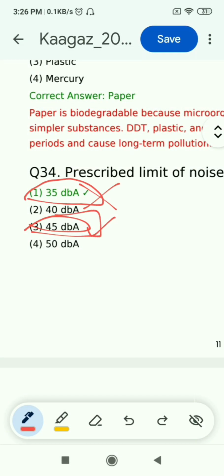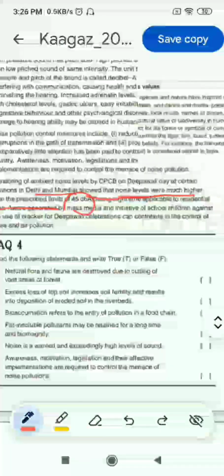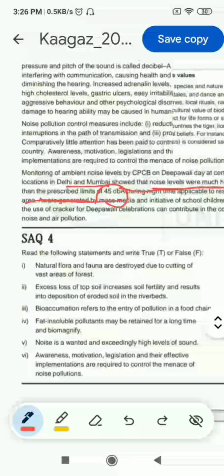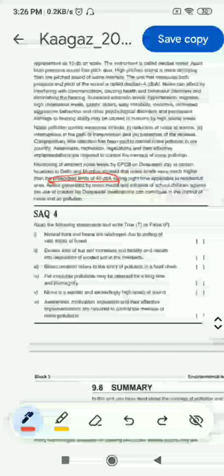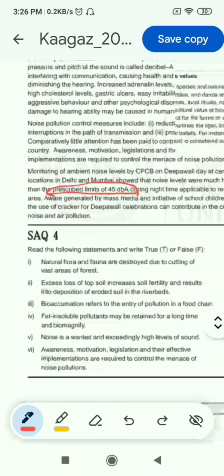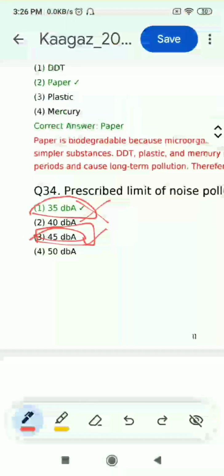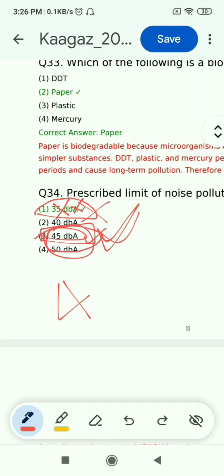So 45 dBA is the correct answer, and I can show you this in the book. Delhi and Mumbai showed that noise levels were much higher than the prescribed limits of 45 dBA. This answer is on page number 189, unit 9, and you can see the prescribed limit of 45 dBA is the correct answer. So this is ChatGPT's answer, which is incorrect. 45 dBA is the correct answer.